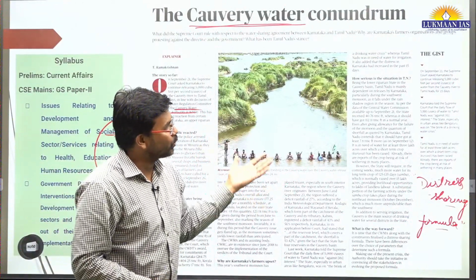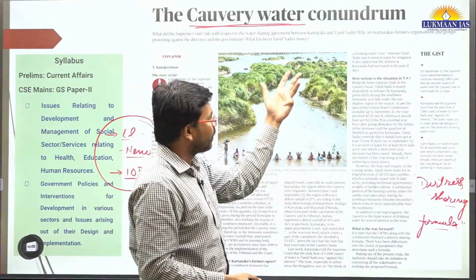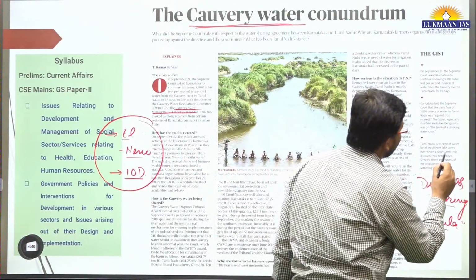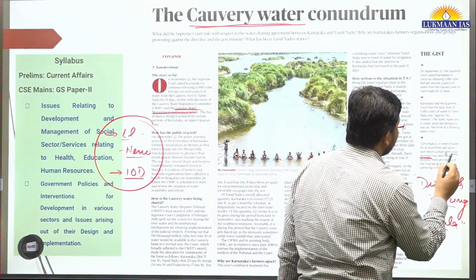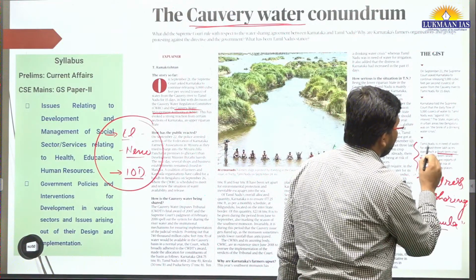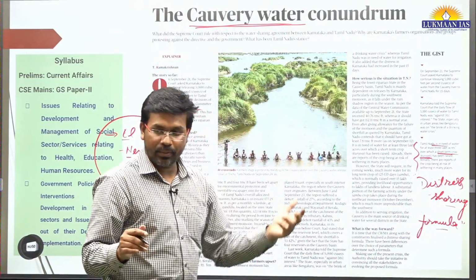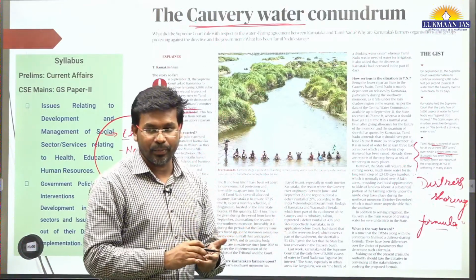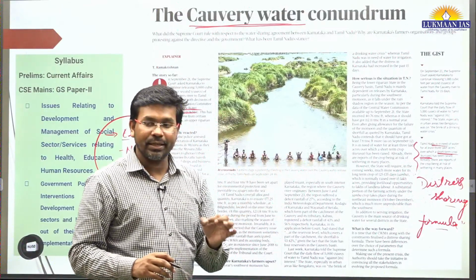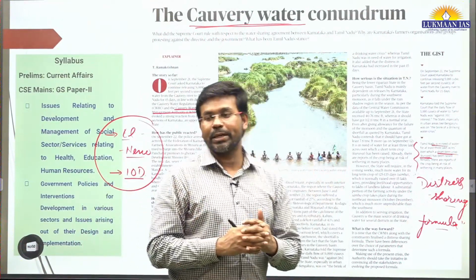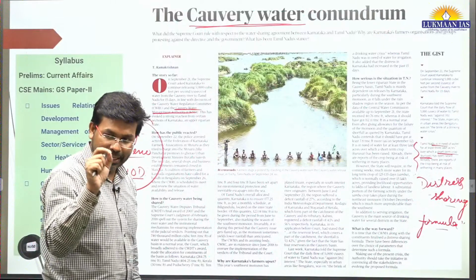So you can go through the article to understand whatever I have discussed so far. And they talk about a kind of crop known as kuruvai. This is a short-term crop harvested in the state of Tamil Nadu, and they say we need water immediately, otherwise many farmers will not be able to reap the benefit of the crop that they have sown.